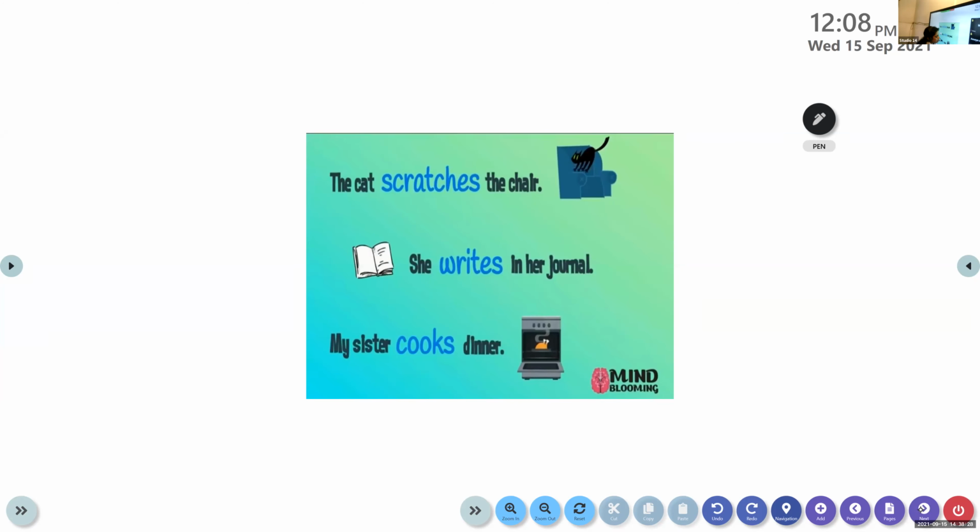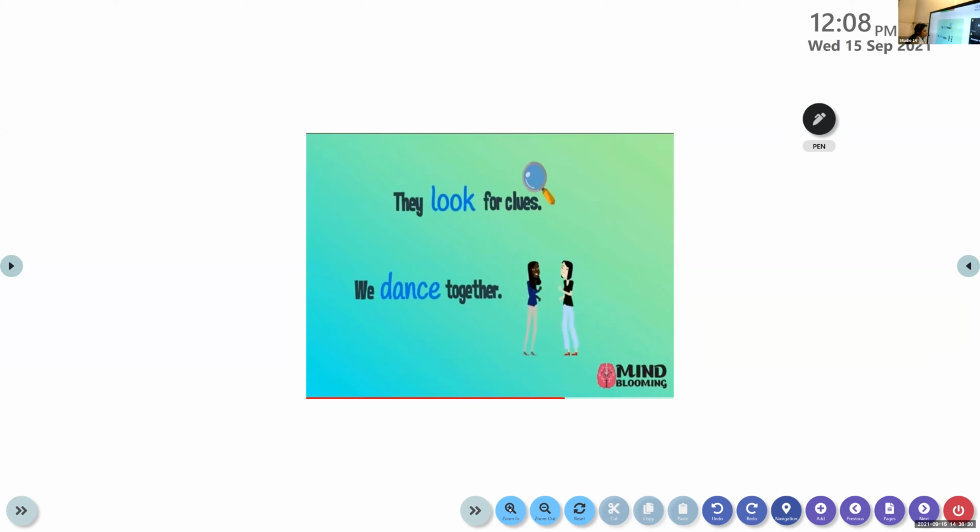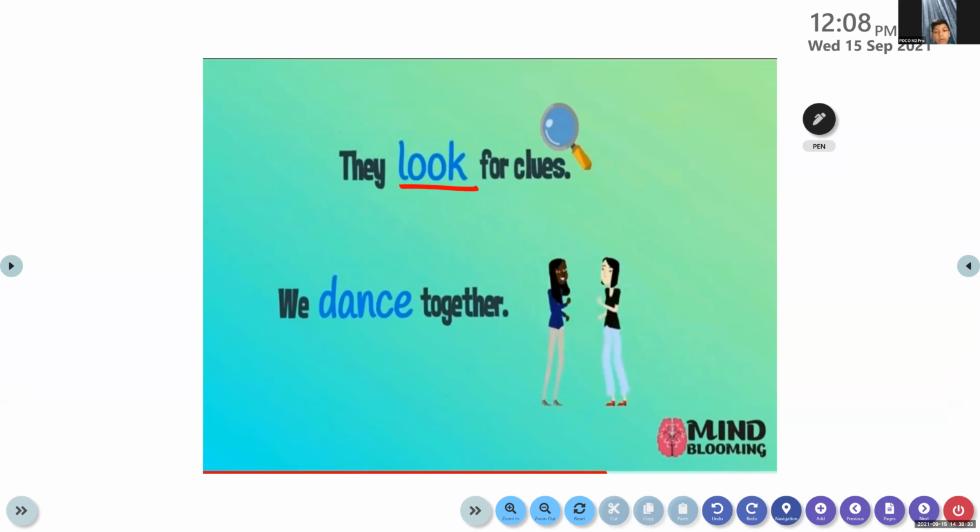I told you that for the present tense form, we have to write the base form of the verb. So look, dance. I'm not talking about the sentences. It depends on the subject of the verb. The sentences are not given here, so I'm talking only about the words. The present tense form is that we just write the base form of the verb. The form depends on the subject. When we learn about subject-verb agreement, I'll teach you in detail.